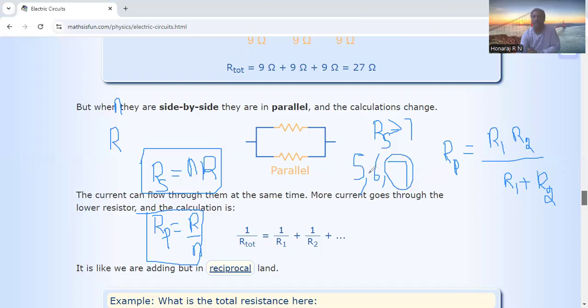We add 5 plus 6 plus 7, you're going to get 11, 18. That is the way you should know. If the same resistors are connected in parallel, their equivalent resistance must be less than the least in the circuit. Those things you must be very confident about.